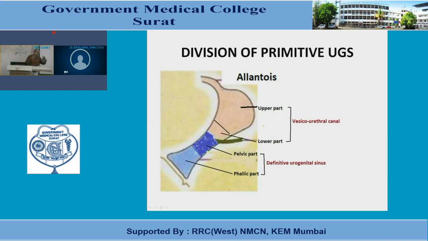Now this allantoic diverticulum normally later on gets fibrosed, so there is no cavity in the diverticulum. It's a fibrous structure only, and this fibrous structure is known as the urachus, and later on it's known as the median umbilical ligament, connecting the apex of the urinary bladder with the umbilicus. The apex of the urinary bladder derives from this part of the allantois.